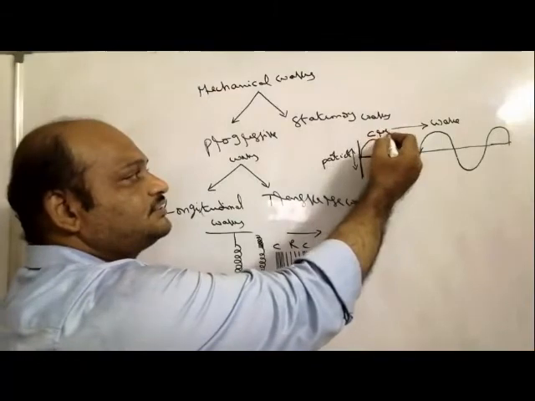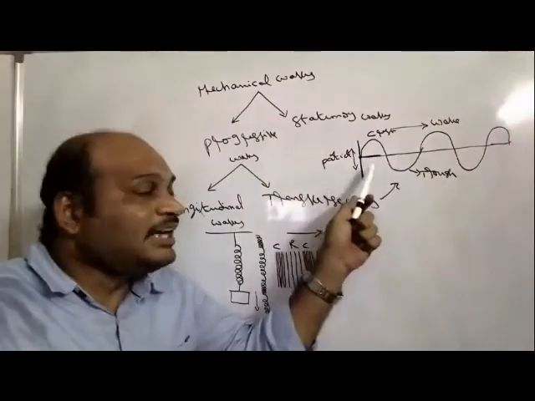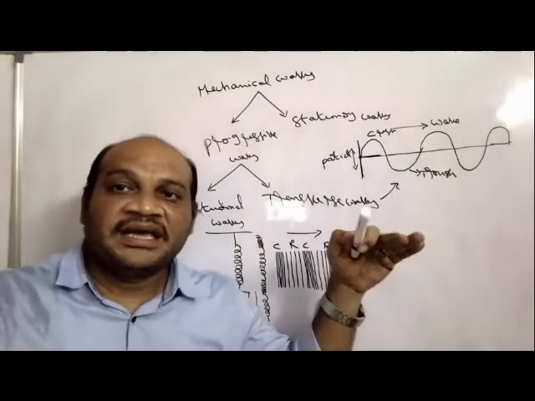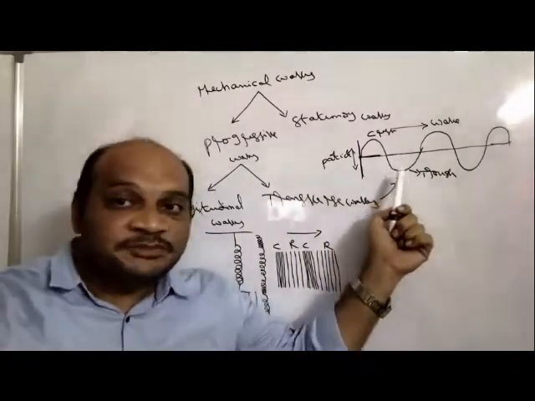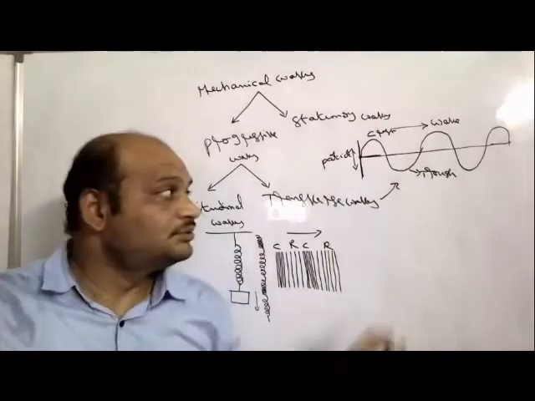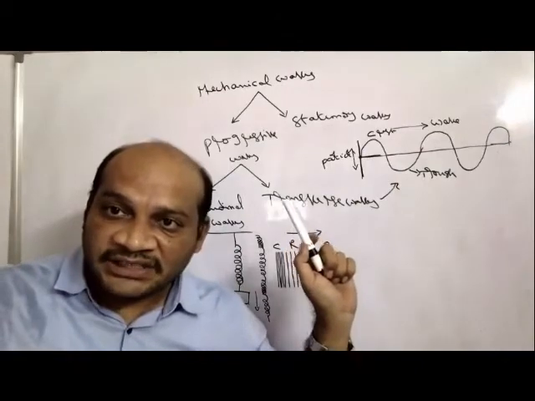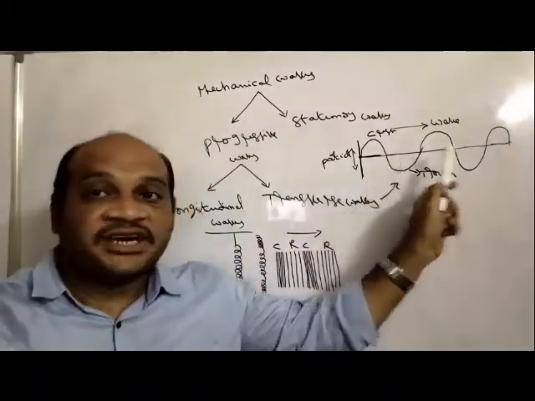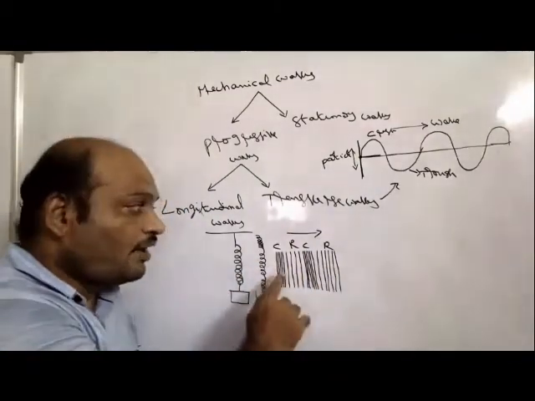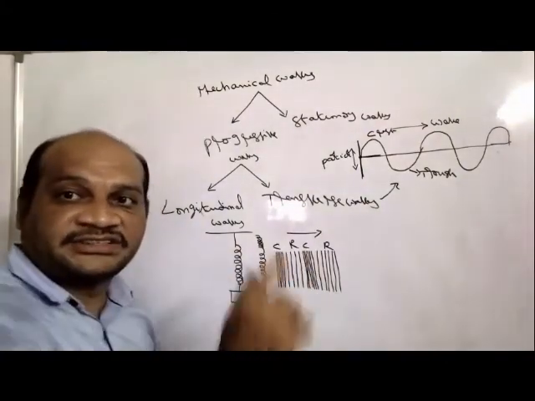In the case of transverse waves, it forms a crest and a trough. So what is the crest? The maximum displacement along the positive y-axis in this case is taken as a crest. The maximum displacement of the particle along the negative y-axis, with the negative amplitude, is called a trough. So the wave propagates in the case of transverse waves in the form of crest and trough. In the same way, in the case of longitudinal waves, the waves propagate in the form of compressions and rarefactions.